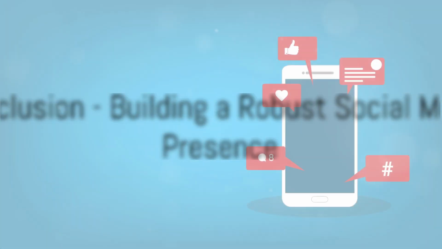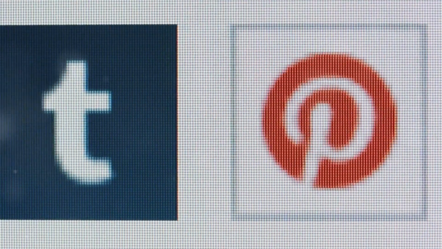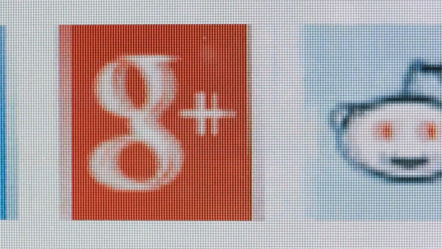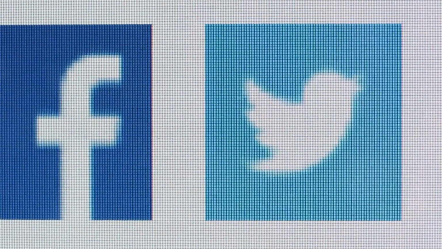In conclusion, building a robust social media presence is a multi-step process. It starts with defining your goals, identifying your audience, choosing the right platforms, creating engaging content, interacting with your audience, and finally, monitoring your progress and making necessary adjustments.